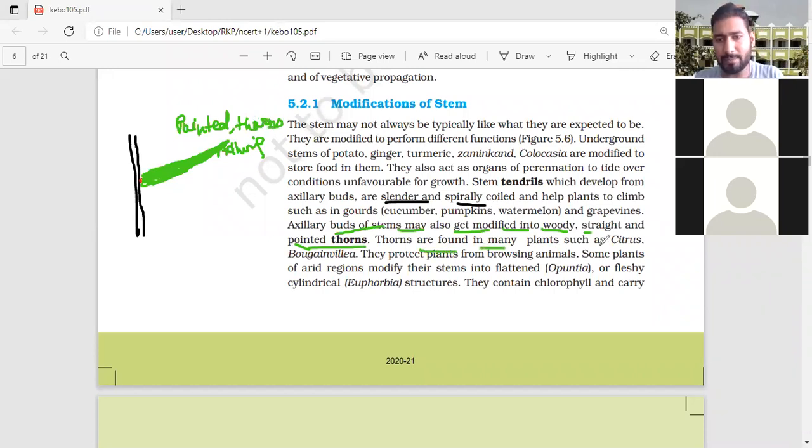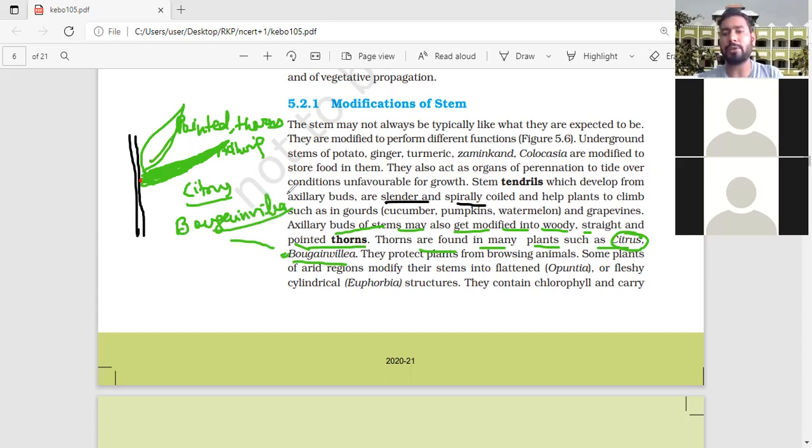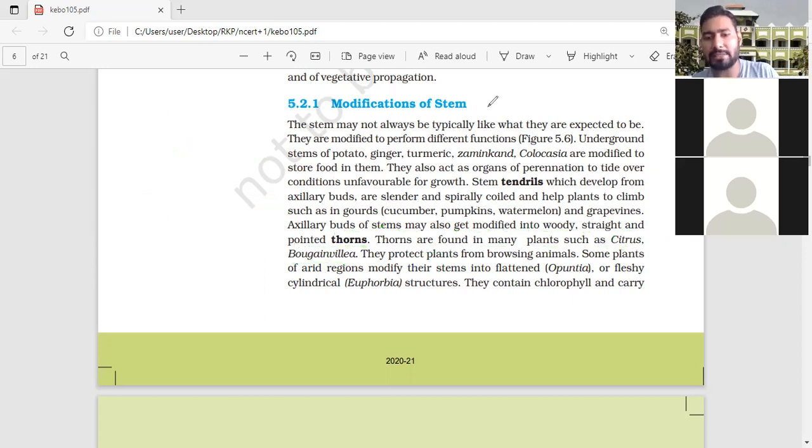Thorns are found in many plants such as citrus. You can see in citrus plants there are thorns. They also have the leaf. And bougainvillea also is an example of thorns. So thorns have two examples, bougainvillea and citrus. So this is the second aerial modification.